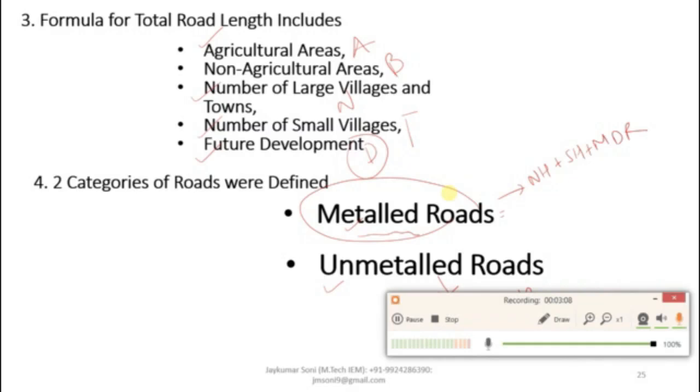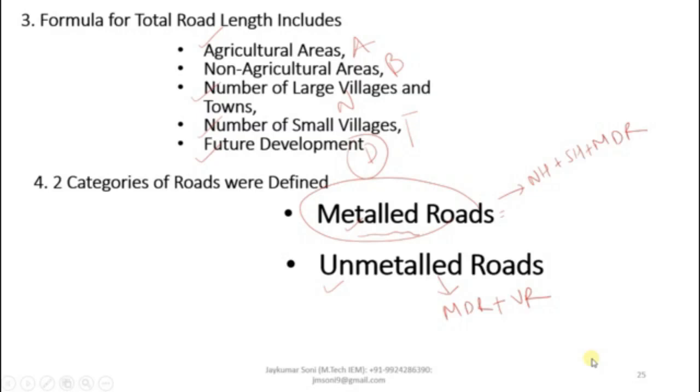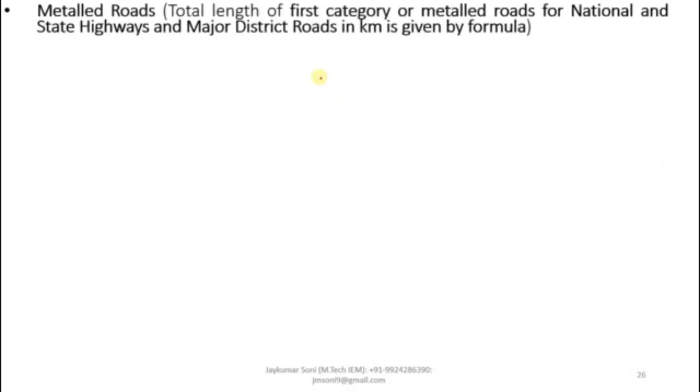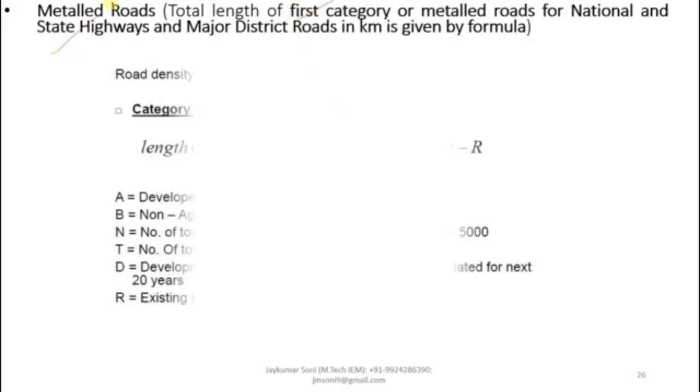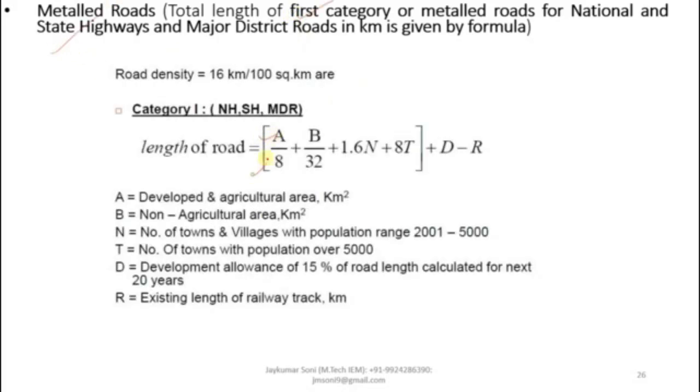Now the equation for metal roads. Metal roads will cover the length of NH, SH and MDR, and unmetal roads will cover the length of MDR and VR. The equation for the first category of road, which is metal roads, is: A by 8, B by 32, 1.6 N plus 8T, bracket completed, plus D minus R. D is 15% of the total value of this segment.